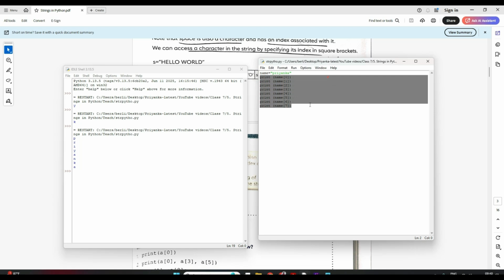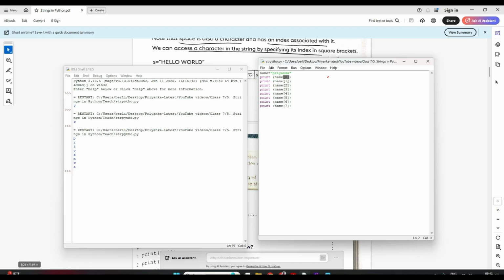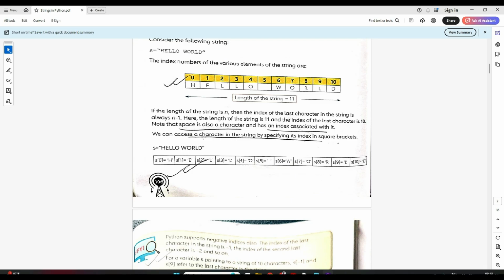Okay, clear? So till now it's clear how in a string we can access each character. So each character has an index assigned, so you just need to put the variable name, and in square bracket you put the index number. Clear? Okay, so we have understood strings and how to access each character from the string, right? So it starts from 0, 1, 2, 3 till the length of the string it goes on.